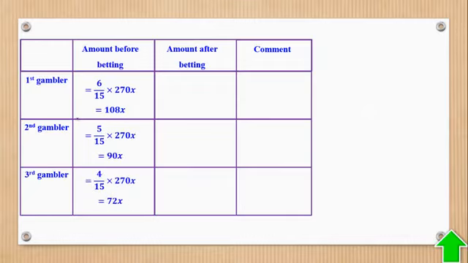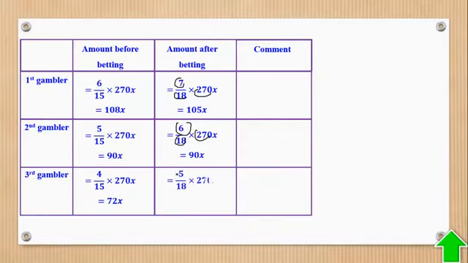That was before betting. Then after the first gambler, it was 7 over the total ratio times the total amount to give you that. And the second one, it was 6 over the total ratio times the total amount to give you that. And the third one, still ratio over the total amount times the total ratio times the total amount to give you that.